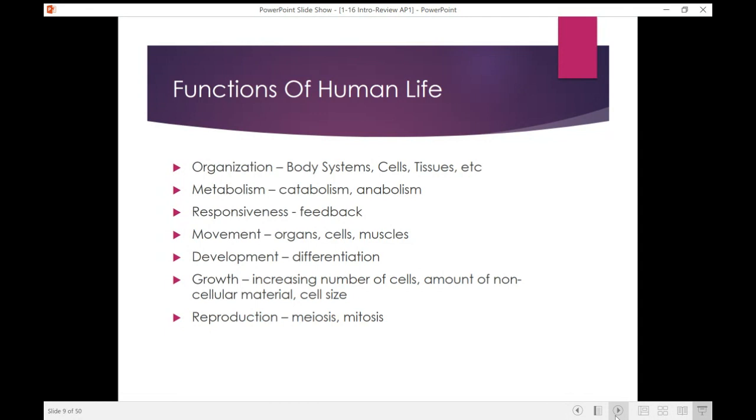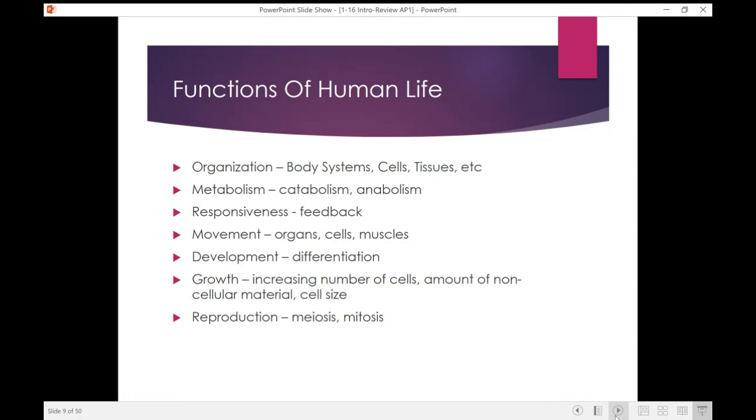We have to be able to develop and differentiate. So our cells, remember, they differentiate, so they become more specialized with time and with reproduction. So we start with these totipotent stem cells, and they're going to gradually start to differentiate into their specific types of cells that we need them to be. We have to be able to grow, so not only do we increase the number of cells, but we also can increase the amount of non-cellular material, the interstitial fluid, for instance, as well as our cell size.